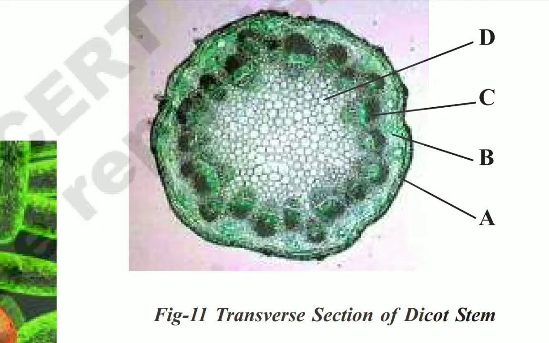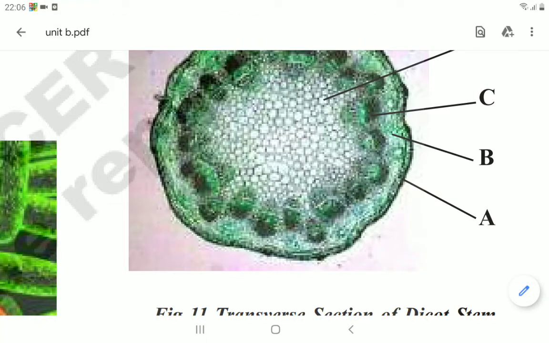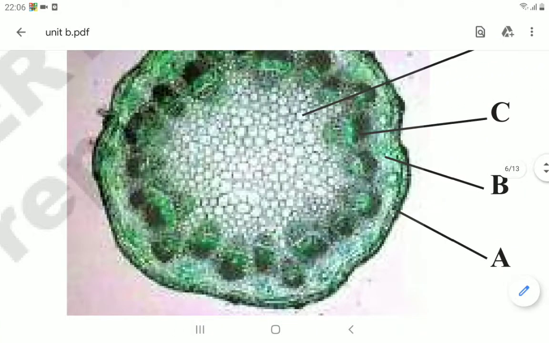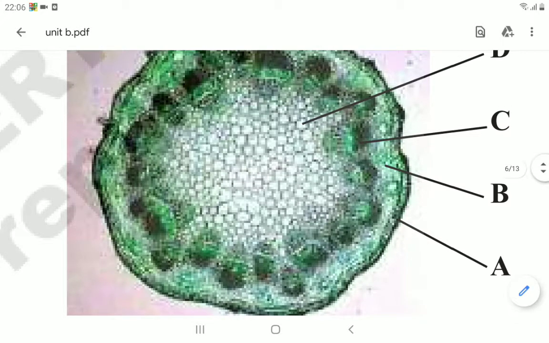Group A is the outer layer, the outer part of the plant stem. This outer part gives shape to the stem as well as protection. So it gives the actual structure to the stem, and some protection also. Coming to part B, the major portion of the stem is made up of group B cells only. You can observe in the figure, children.